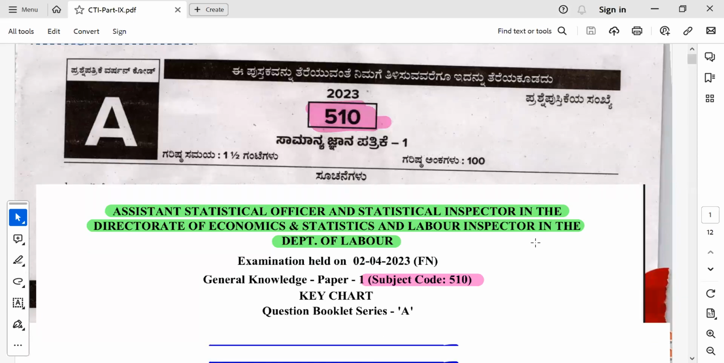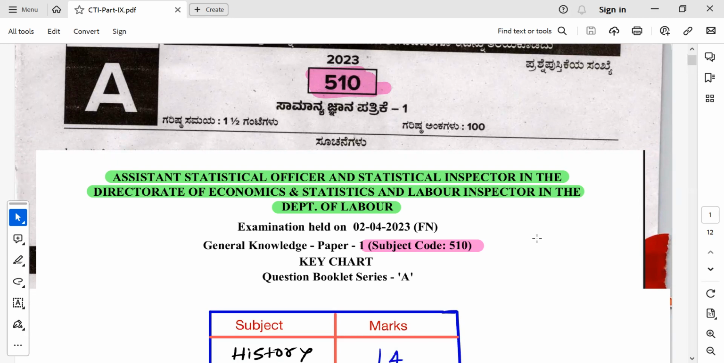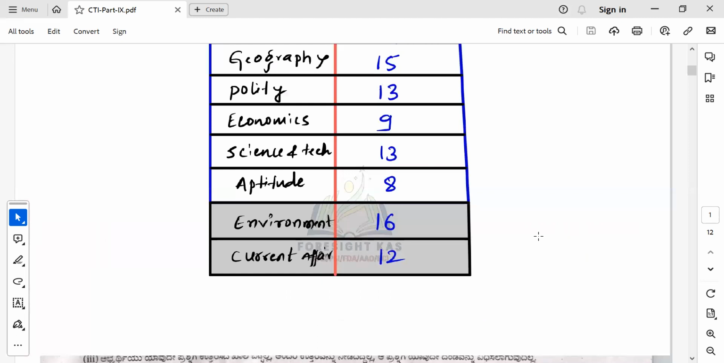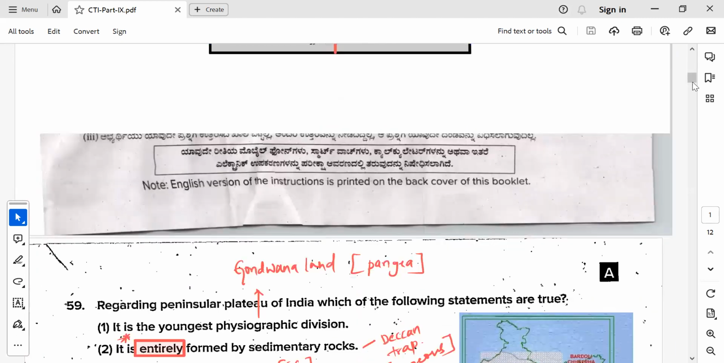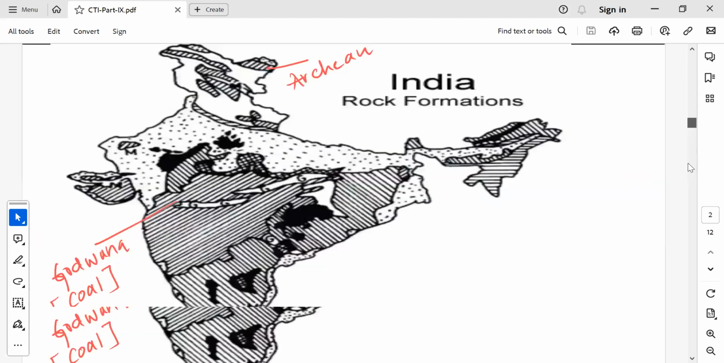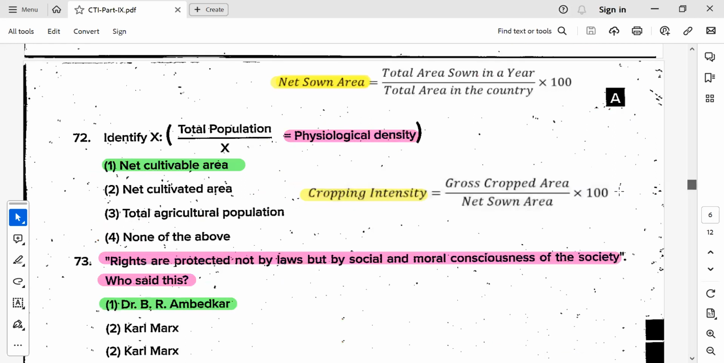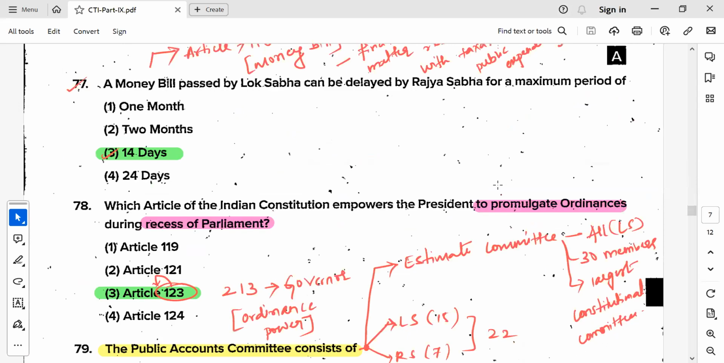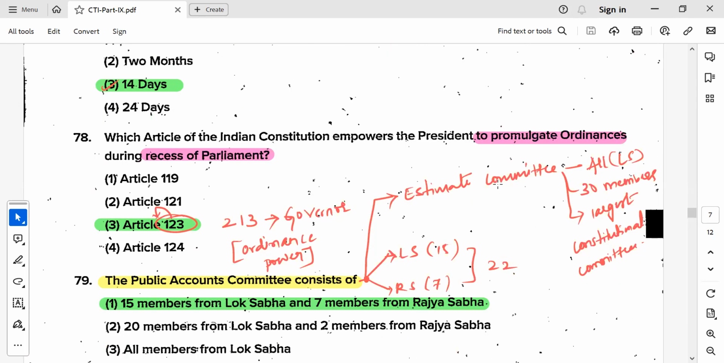Last video in continuation with our series of recently conducted KPSC exam Labor Inspector paper. So this is the weightage given for the different papers. We have analyzed questions till 77 and 78. We will be beginning from here.